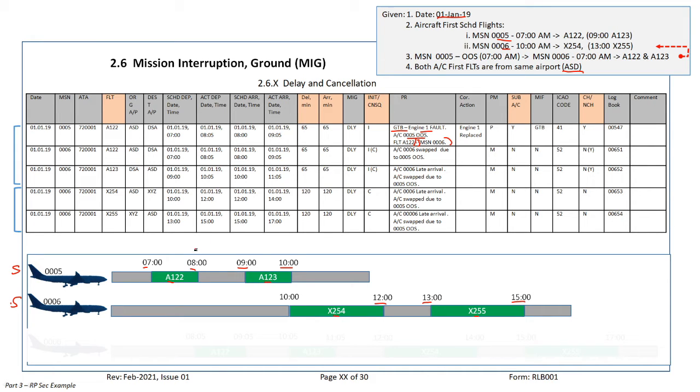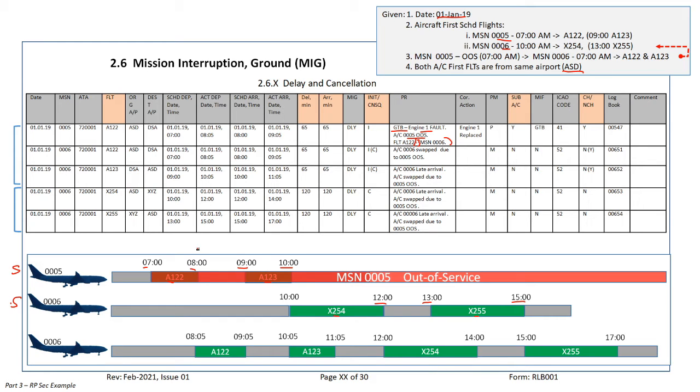And now let's see what happened with the actual flights. So 05 is out of service, as we can see here, because of the engine problem, engine replaced, by the way. And this is the 06 actual timeline. First flight, as we can see, actually belongs to 05.